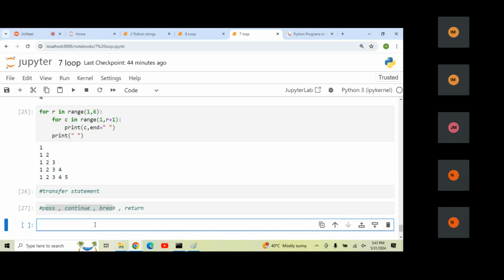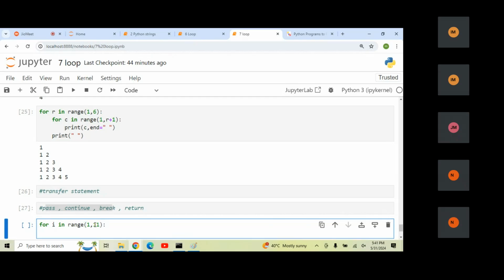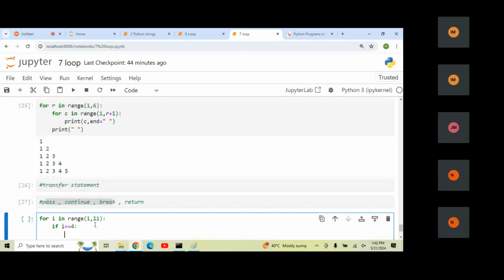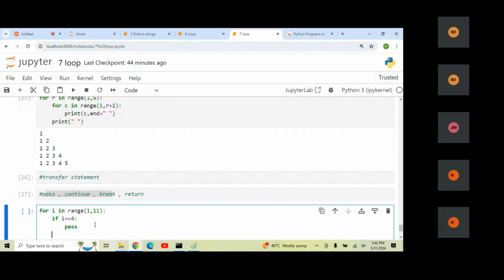Return, we are going to understand in the functions concept. Now let me write one simple example. There is a particular data coming, just assume in the range 1 to 10. Now I'm adding one condition: if this sequence reaches the 4th point, just pass it and print all my sequences.